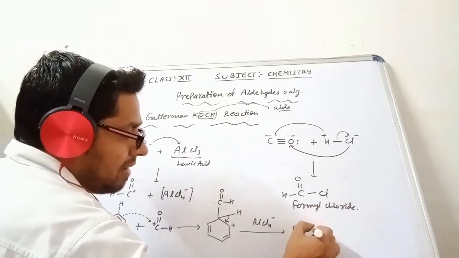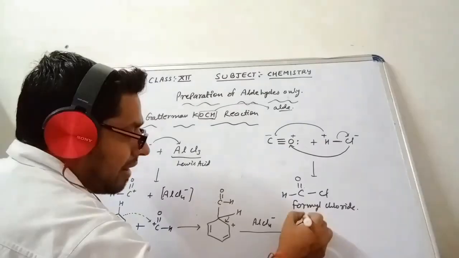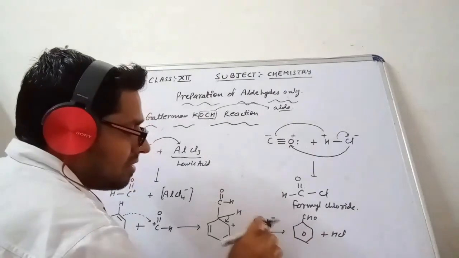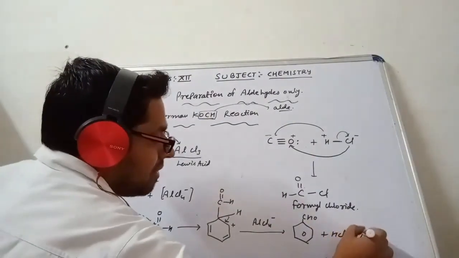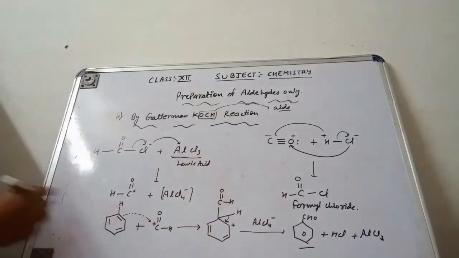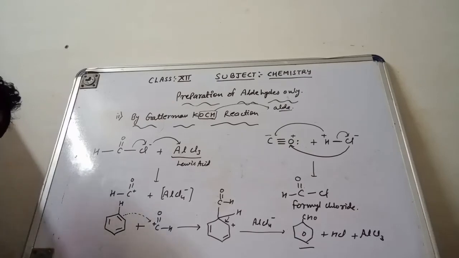So the major compound we are getting is benzaldehyde, C6H5CHO, plus HCl, that is H and Cl, and AlCl3. So this is benzaldehyde. This is the proper mechanism of the Gattermann-Koch reaction. I hope you have understood how to make aldehyde from this.